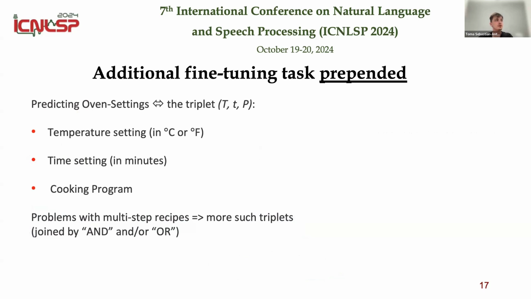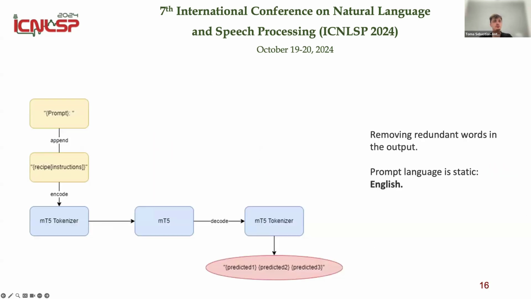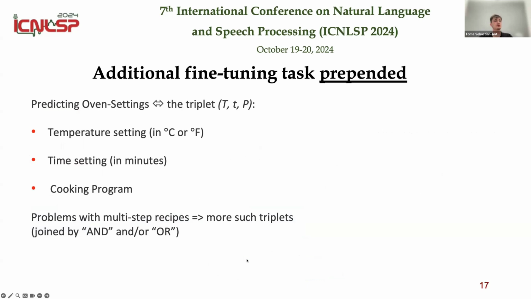Okay, now we used an additional fine-tuning task that we prepended to this task, sorry. So in this way, we didn't care about the performance on this task. We just prepended it, so the other three will benefit from it. And the task is basically predicting the oven settings task, which is equivalent with the triplet of temperature setting in Celsius or Fahrenheit degrees, with the time setting in minutes and the cooking program.